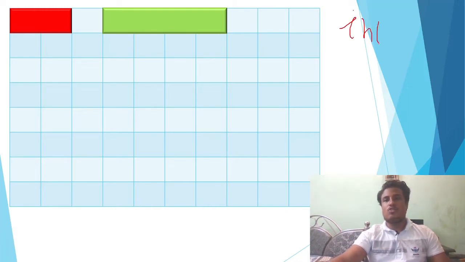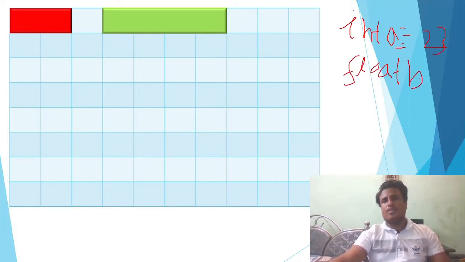Suppose I am writing the first 2 variables: int a, where you can store anything. Suppose I store 23 here, and there was also a float variable, float b. Suppose I store 12.26 here.